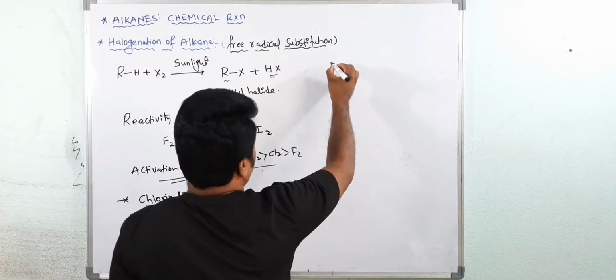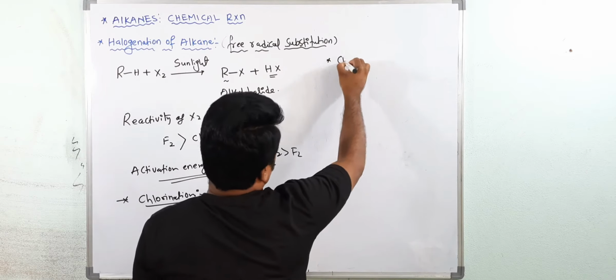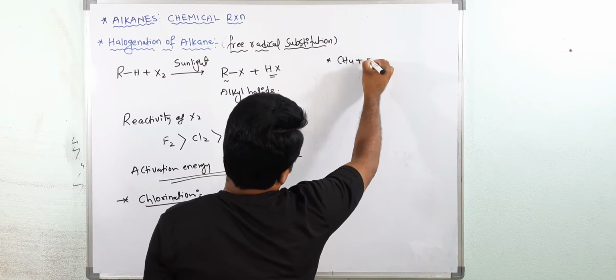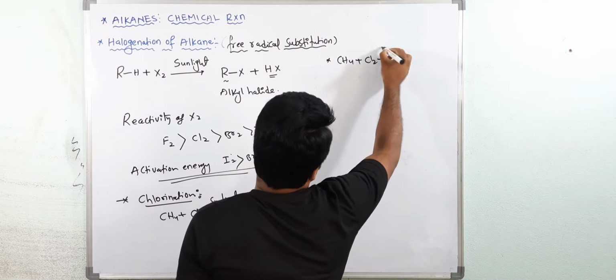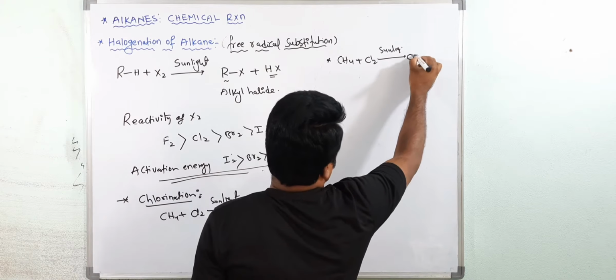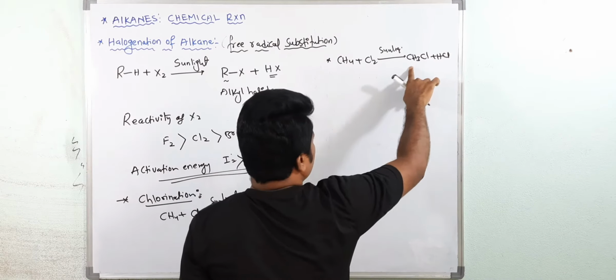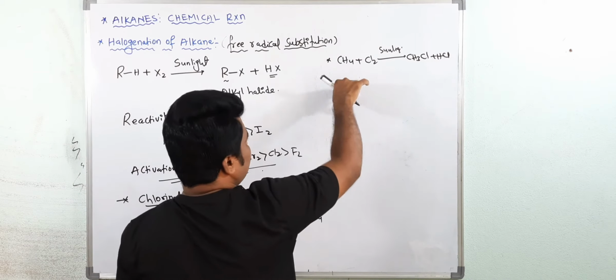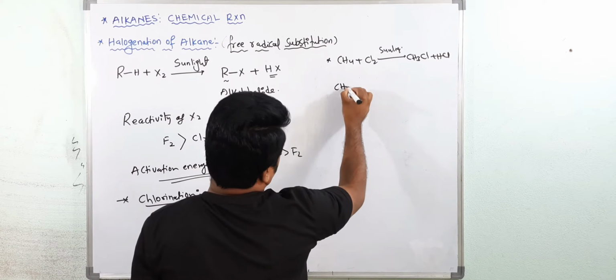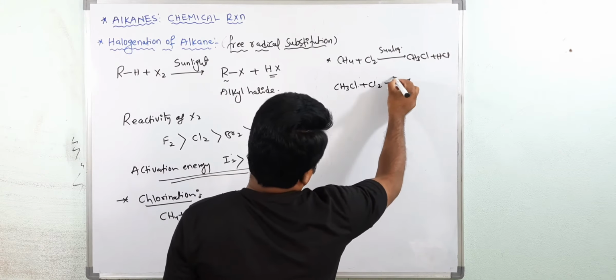Now you can also write like this. If you take CH4 and Cl2 in presence of sunlight, first one H is replaced, you will get CH3Cl and HCl. This methyl chloride is more reactive than methane. Then this CH3Cl reacts with Cl2 again in presence of sunlight.